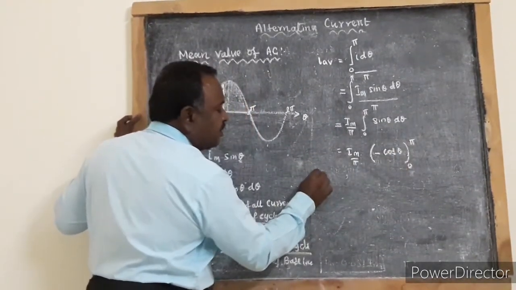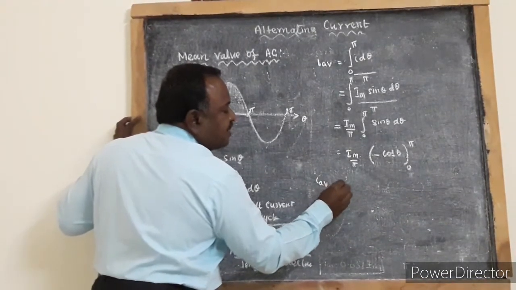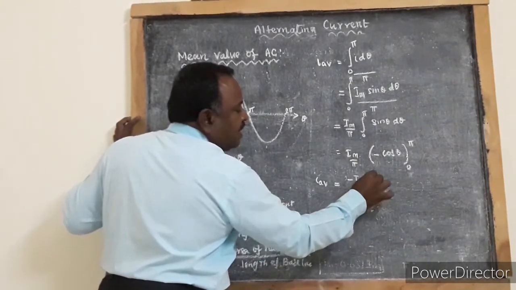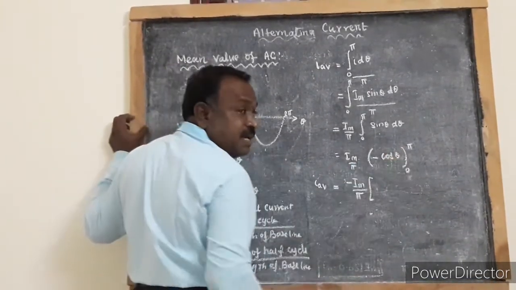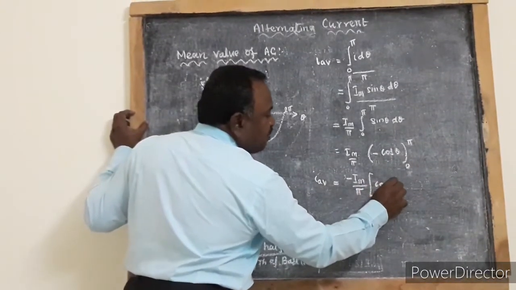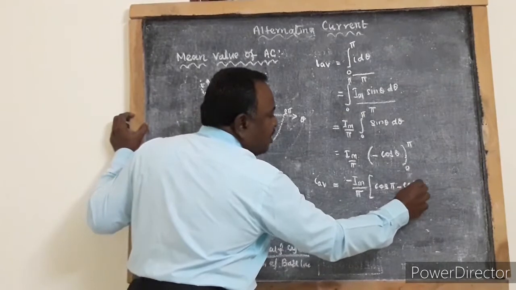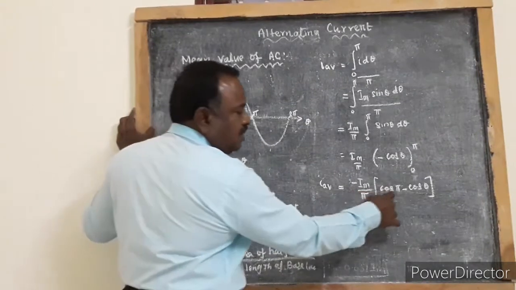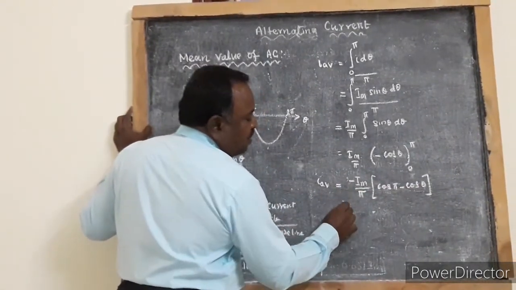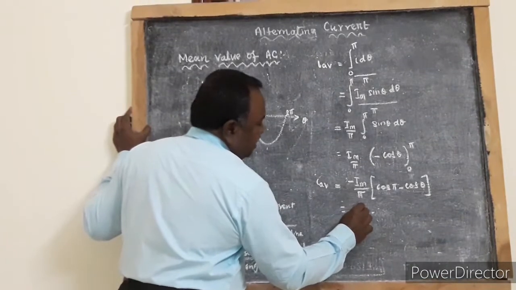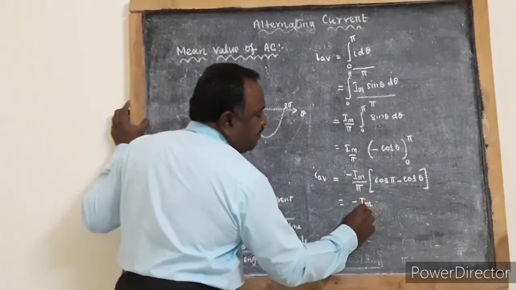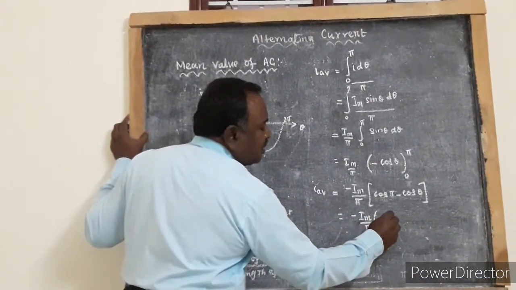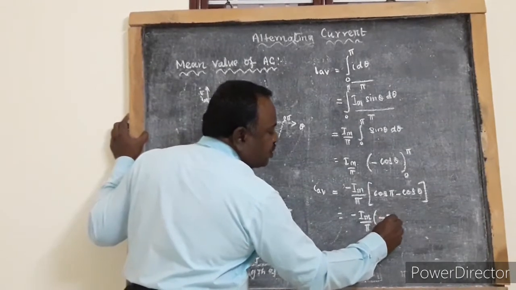Take this minus outside. So I average is equal to minus Im by pi. You apply the limit, upper limit minus lower limit. So cos pi minus cos 0. Cos pi is minus 1, cos 0 is 1. So you will have minus Im by pi into minus 1 minus 1, so you will have minus 2.